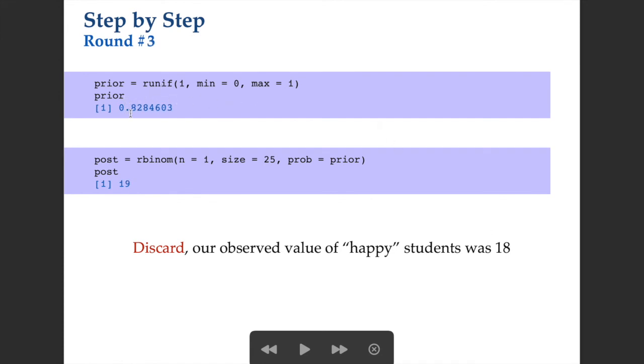I do it again. This time, our proposed percentage is 0.83. That gives us 19 happy students. That's not our observed value, so we're going to discard that again. Next time, round 4, we get our proposed value of 0.66. When we use this in our binomial distribution, this does generate 18 happy students. So we're going to keep that. Okay, so hopefully that makes sense.